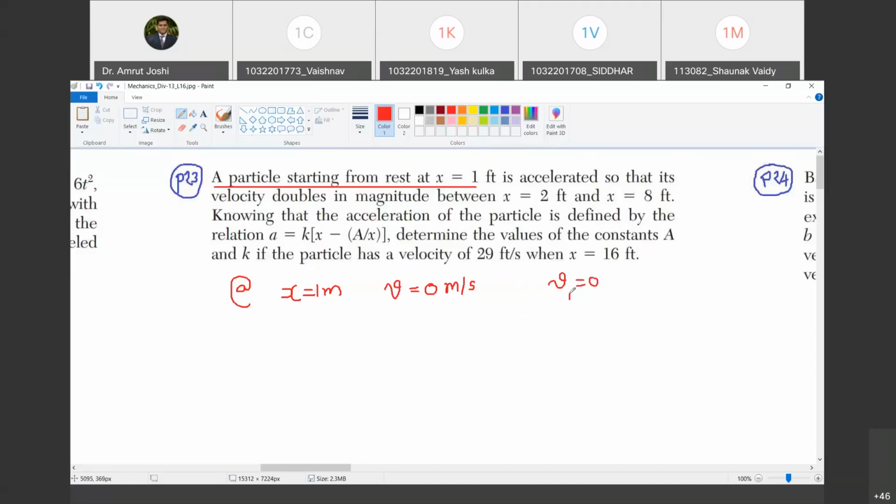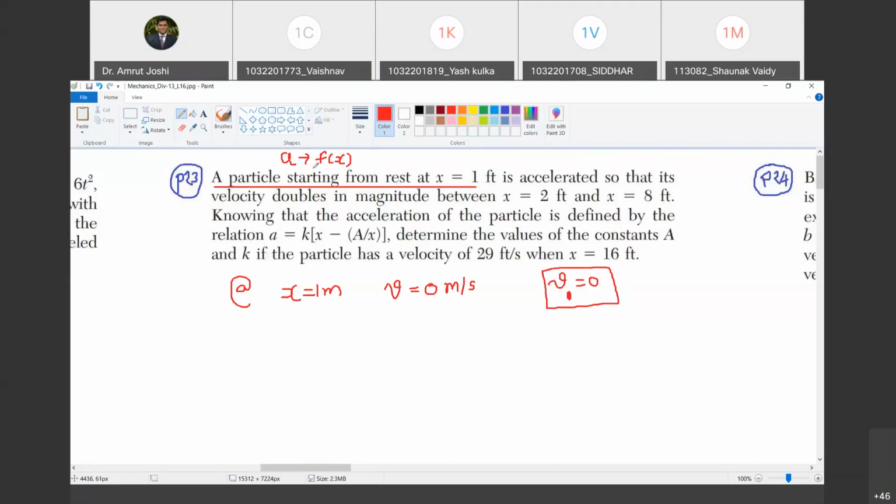But here the 1 will not indicate the time. It will indicate distance or position. Do you agree with me? Yes, sir. Why? Because now velocity and acceleration are given as functions of x. Happy? So this problem is of the class where acceleration is given as a function of position and not the function of time. Happy? Yes, sir. Is it a function of time? Obviously, acceleration is going to be a function of time, but the way it is expressed is as a function of position.